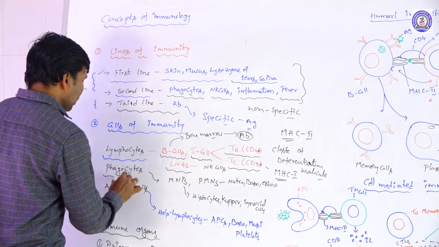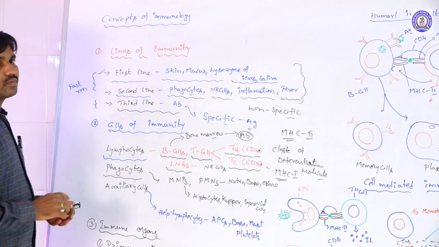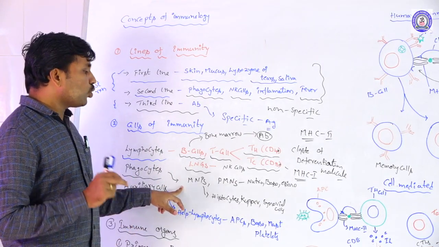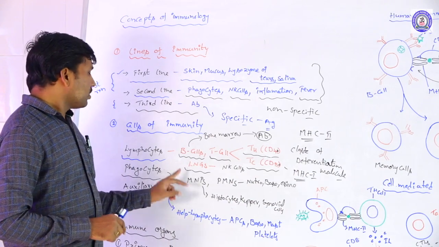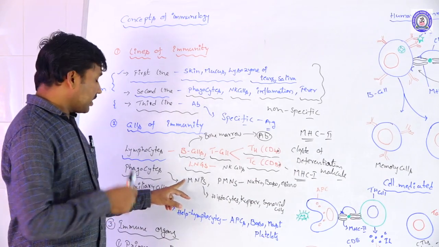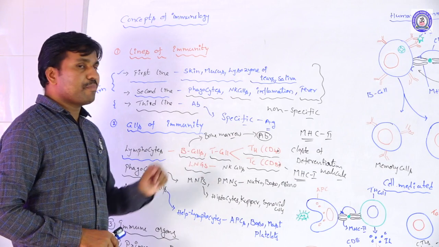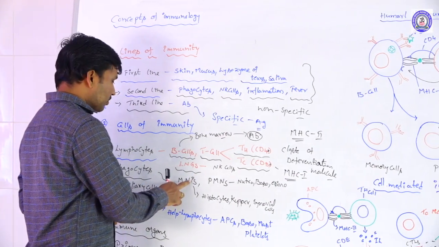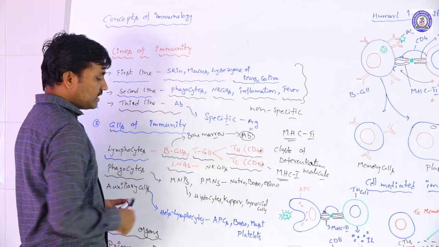Next we are taking phagocytes. The phagocytes are again of two types, the MMPs and the PMNs: mononuclear phagocytes and polymorphonuclear phagocytes.